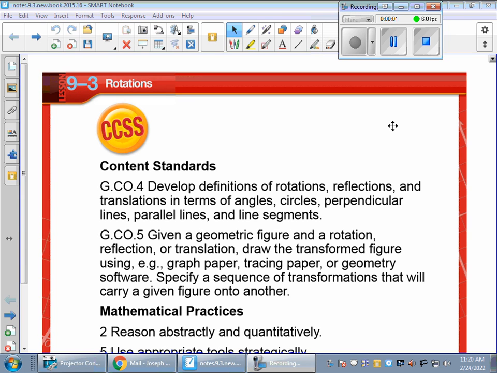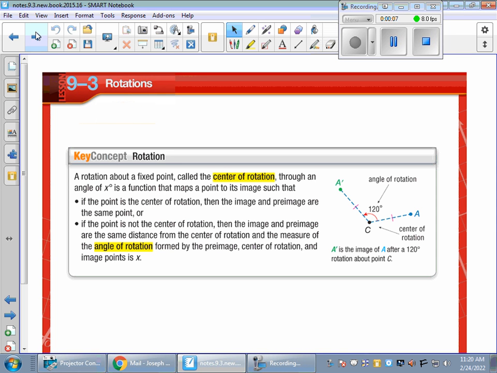All right, folks, moving on to section 9.3, which is rotations. And rotation here, about a fixed point, called a center of rotation through an angle of x, is a function that maps a point to its image.